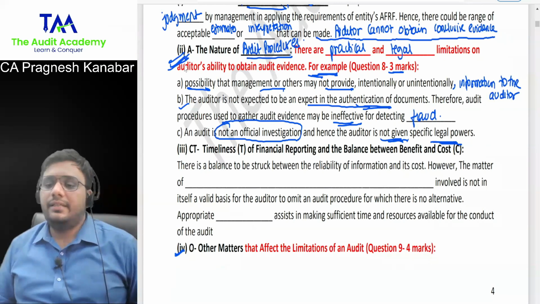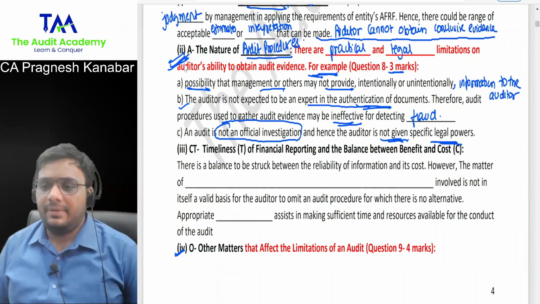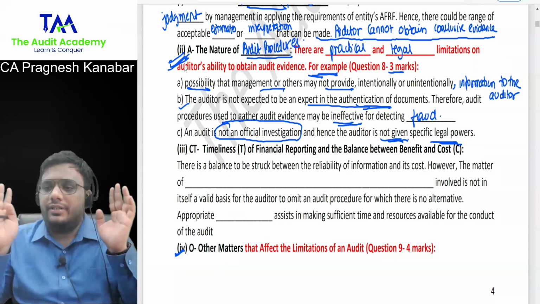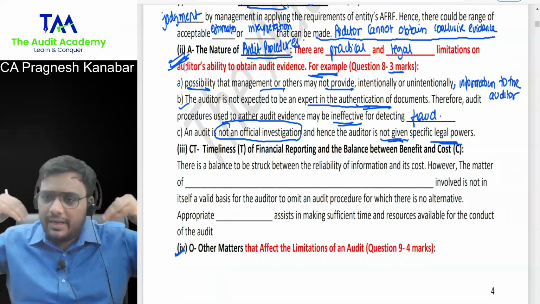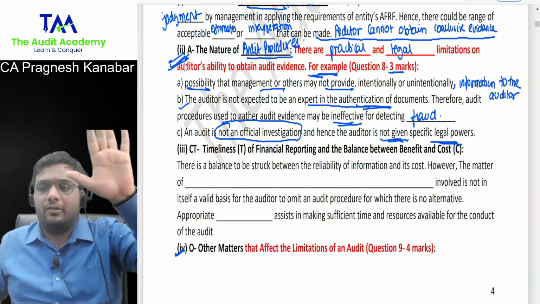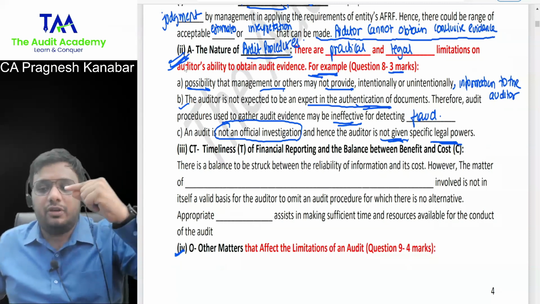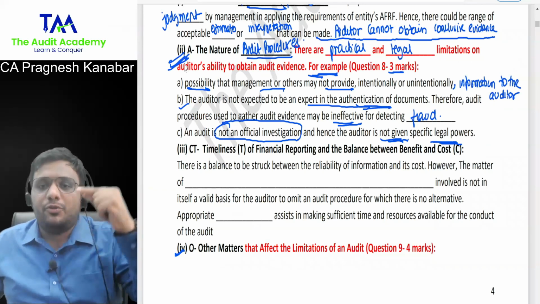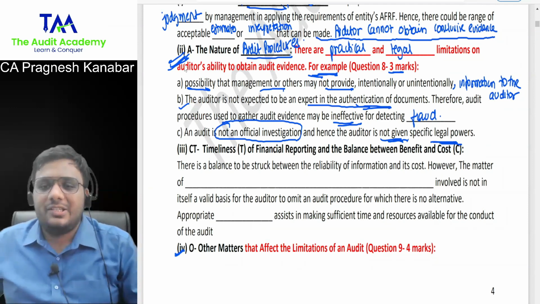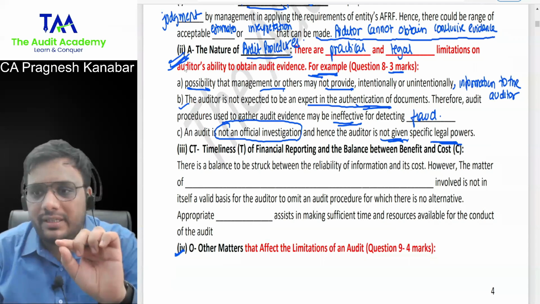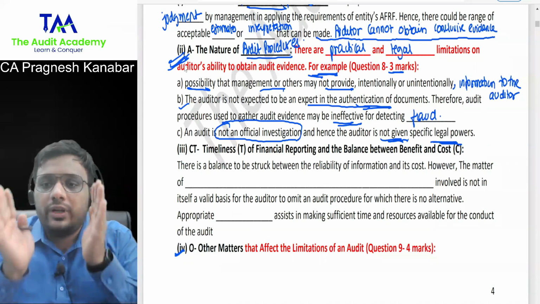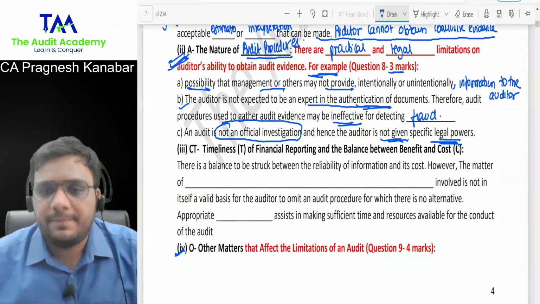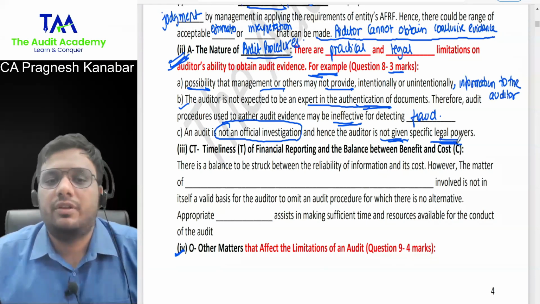See, Ritvik, I will tell you. Every single example that I have given over here, this is a fast track book, so a little bit of trimming of every point is done. I have spent the maximum time of my life behind fast track books, not regular course books. Because in a fast track book, you have to cover every single point, ensure it is done in reasonable time, and ensure that students also score marks. So you will find every point is covered, but a little bit of trimming has been done to ensure that students focus on the main part. But I'm so happy, Ritvik, with your point that specific legal powers like the power of search are not given over here.